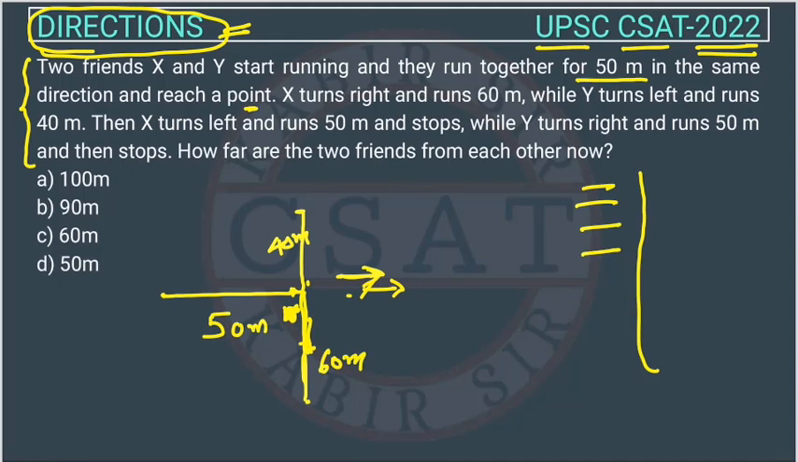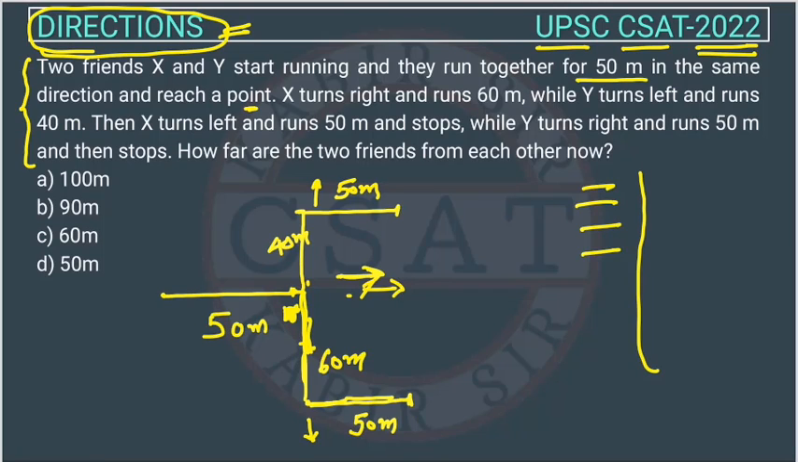Then X turns left. Now X is facing this side, so his left will be this side. He takes the left turn and runs again 50 meters and stops here. While Y turns right, Y is facing this side, so the right of Y will be this side, and he runs 50 meters. He is also running 50 meters and then stops here.